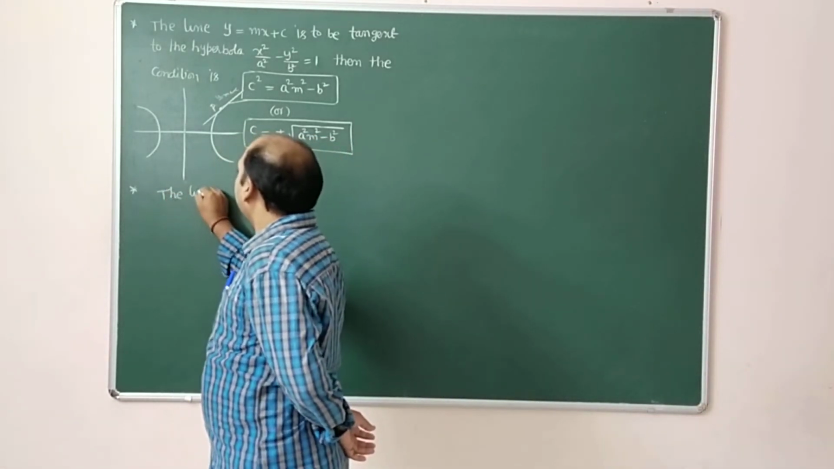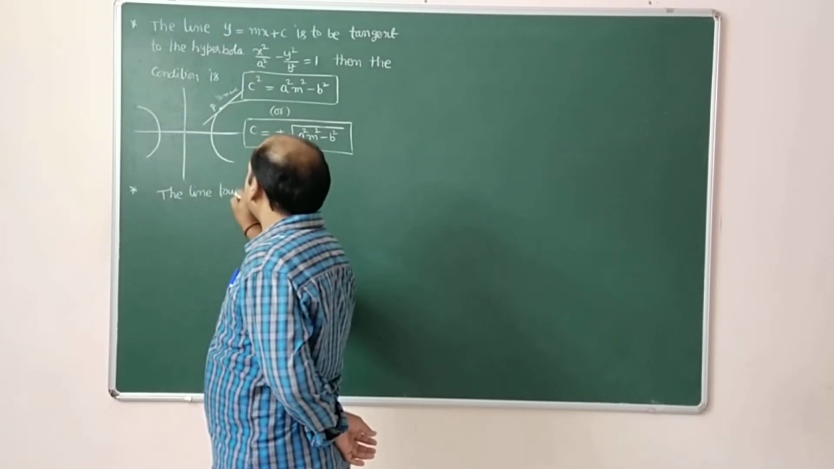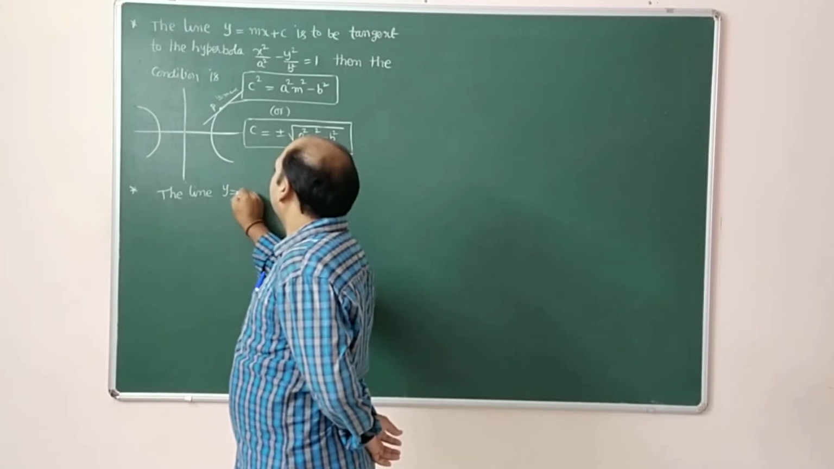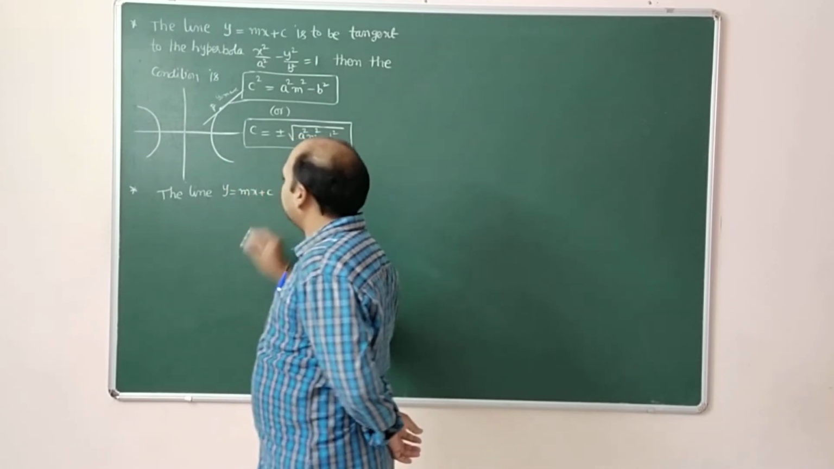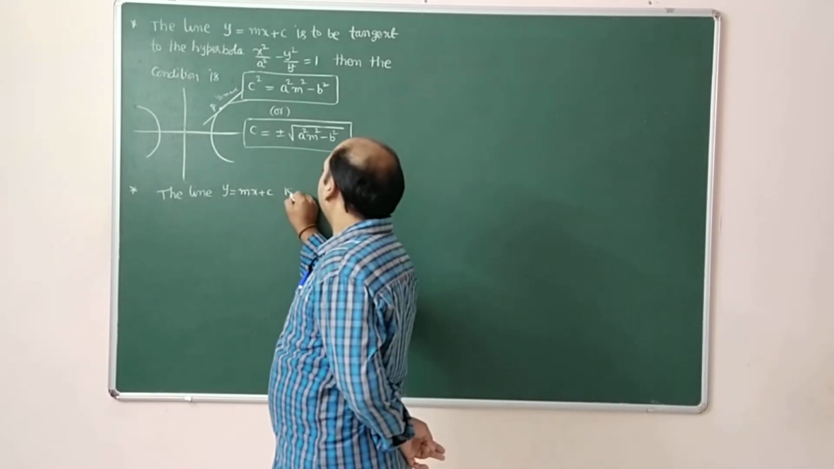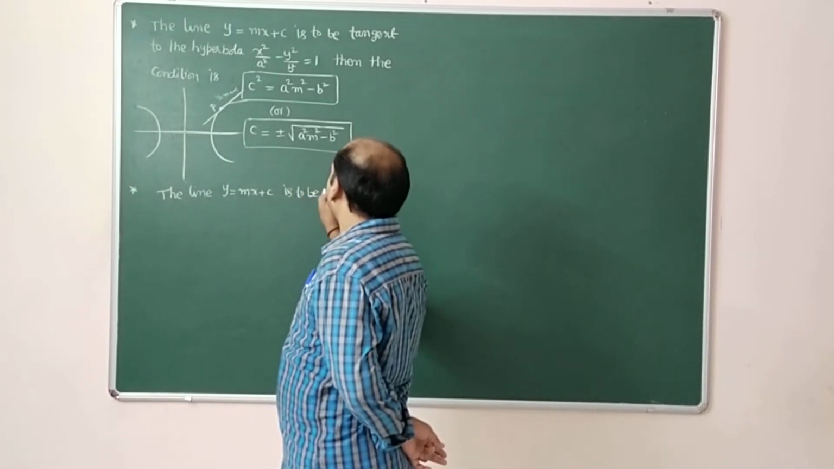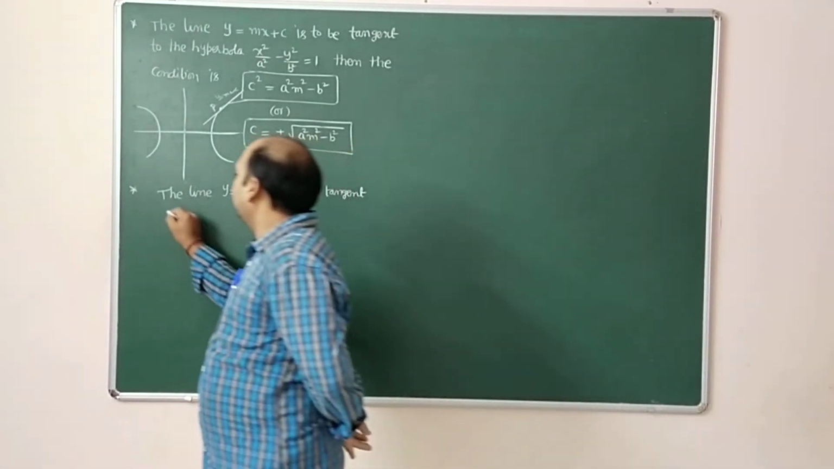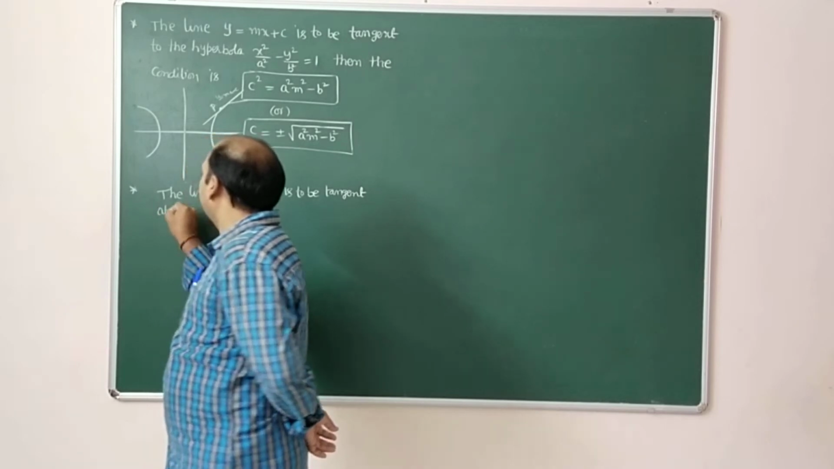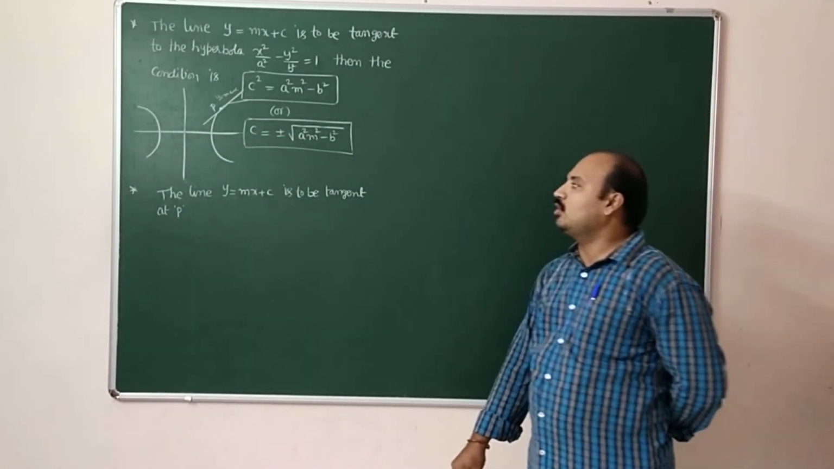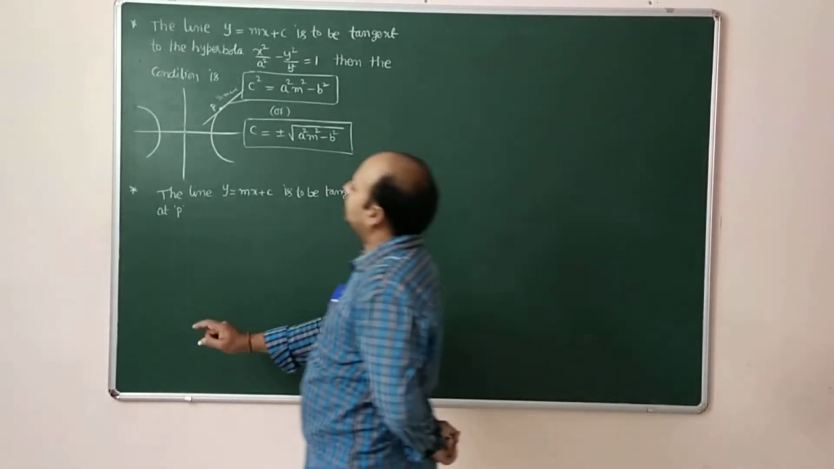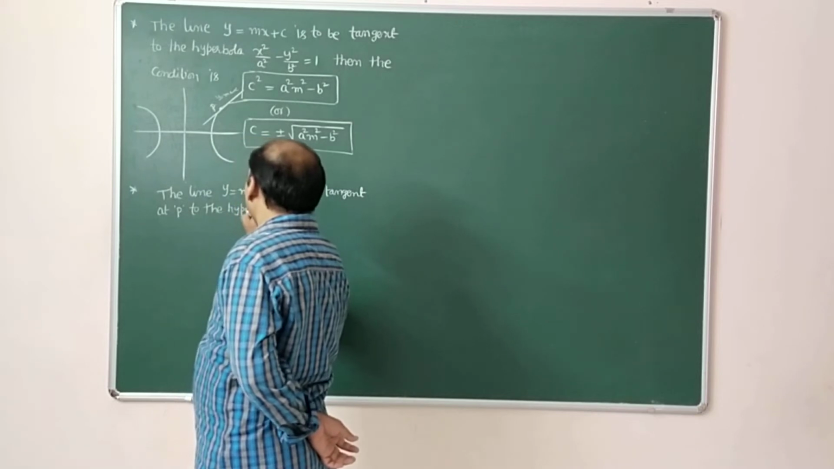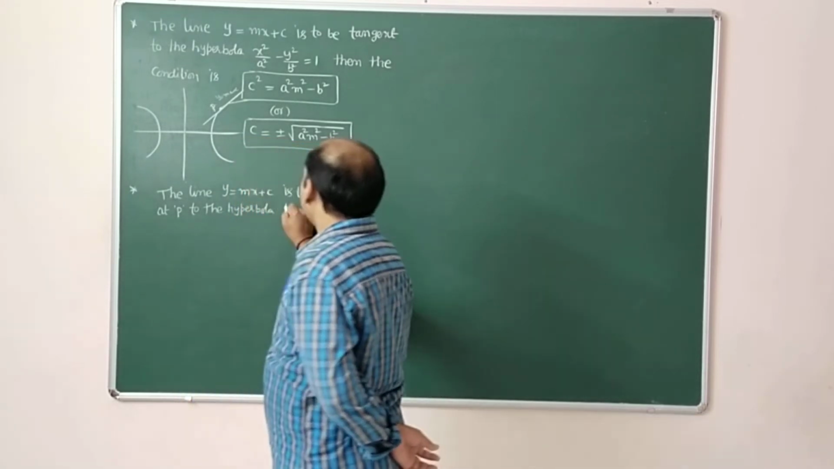The line y is equal to mx plus c is to be tangent at P to the hyperbola. Then the point of contact.